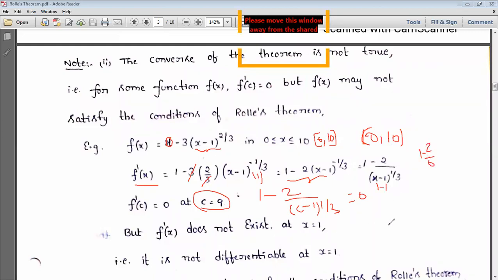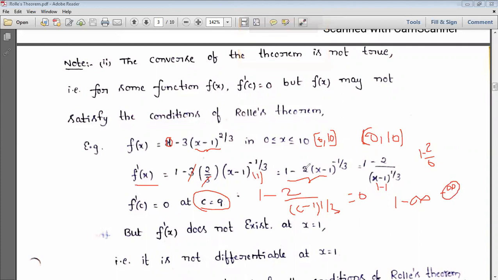Anything by 0 is infinity, so 1 minus infinity is obviously infinity. What we said is that it should not be infinite; it should be finite. Infinity means the derivative does not exist in this specific interval.